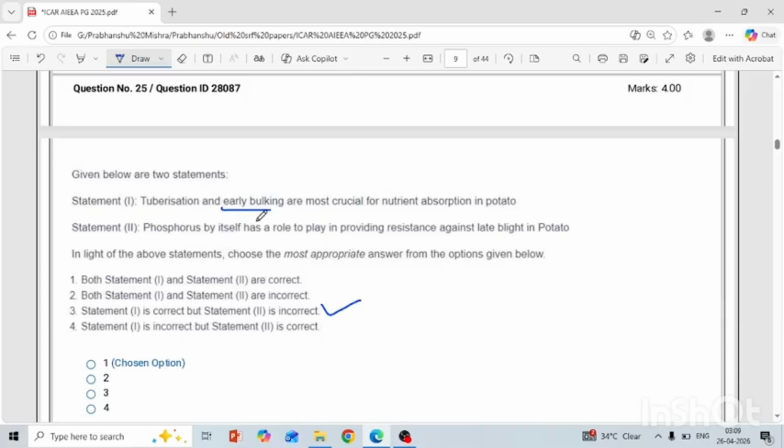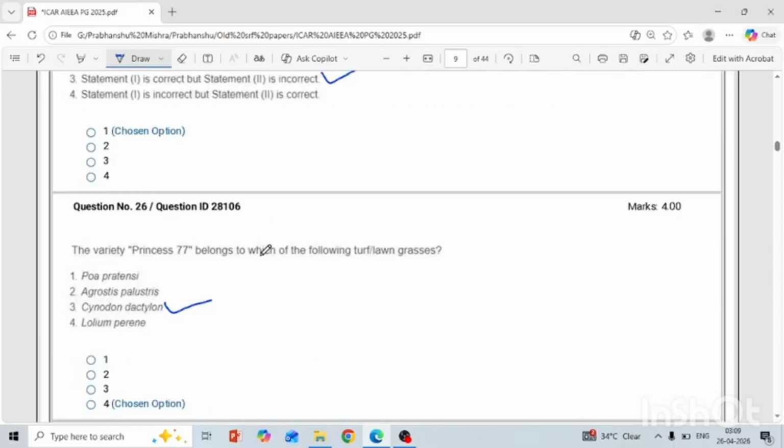Okay. Does phosphorus by itself play a role in providing resistance against late blight in potato? No, because minerals and nutrients do not have a major role in providing resistance or tolerance to any kind of disease or pest. They have the potential to increase the immune system but not the major role, नहीं रहता है इसका. Therefore the first statement is correct and the second one is wrong.